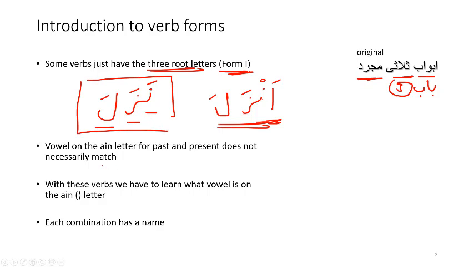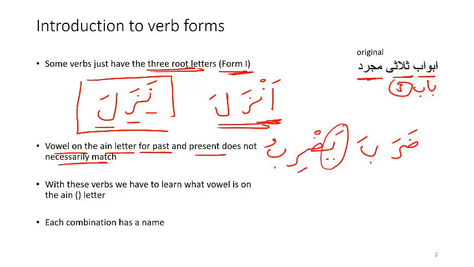As you might remember from earlier lessons, the vowel on the ain letter for the past tense, which is fail madhi, and present tense, which is fail mudare, does not necessarily match. So we have this verb daraba, which means to hit. Daraba is past tense. When we convert this to present tense, we have yadribu. So just because we have a fatha over here doesn't mean that we will have a fatha over here.